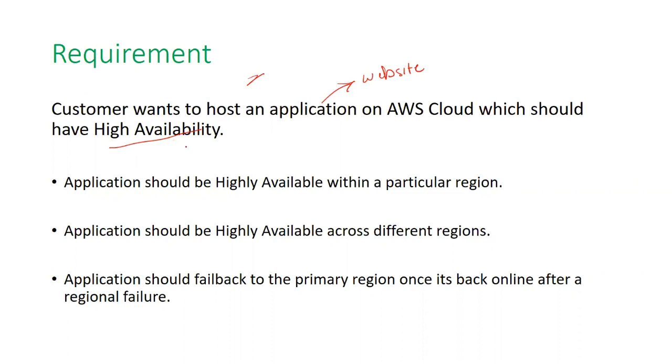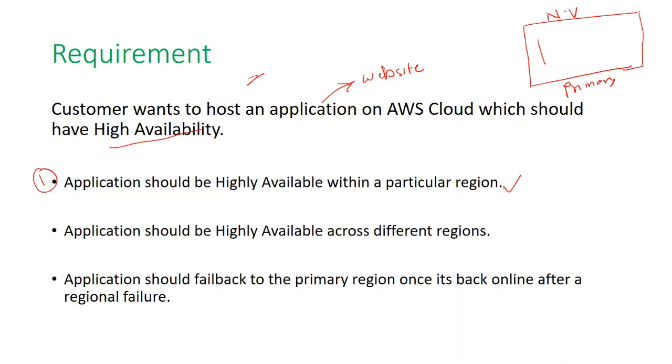His first requirement is that the application should be highly available within a particular region. In AWS, we know there are multiple regions. Let's consider this is our primary region, North Virginia.